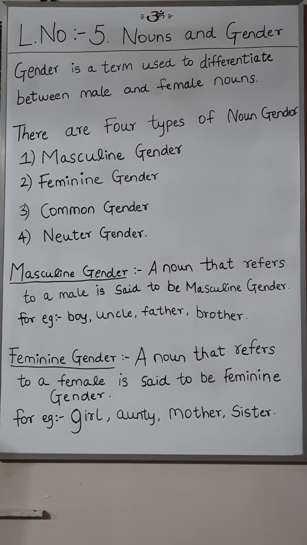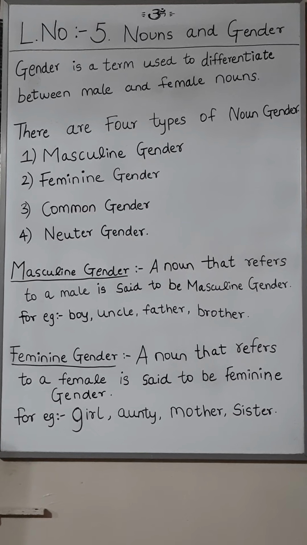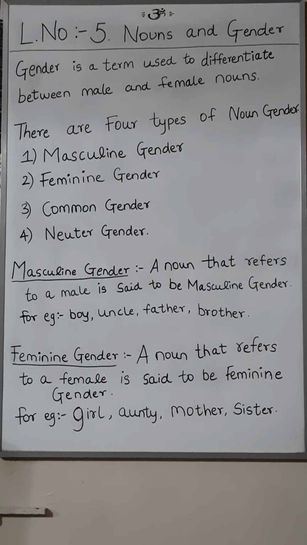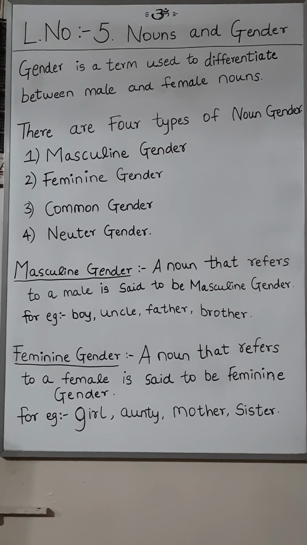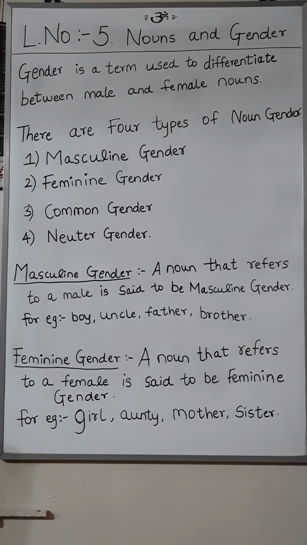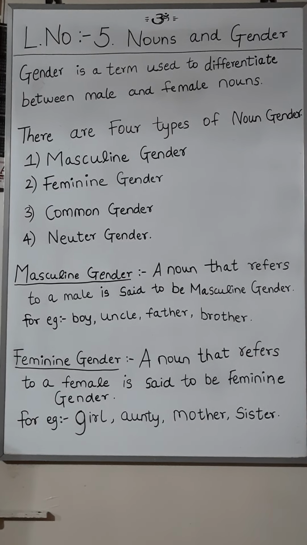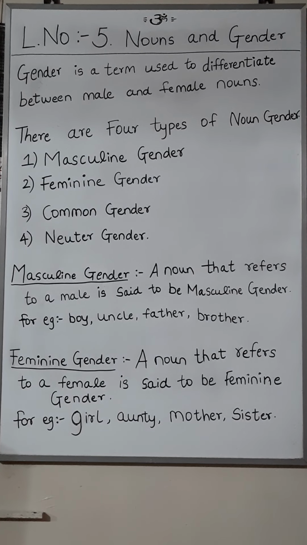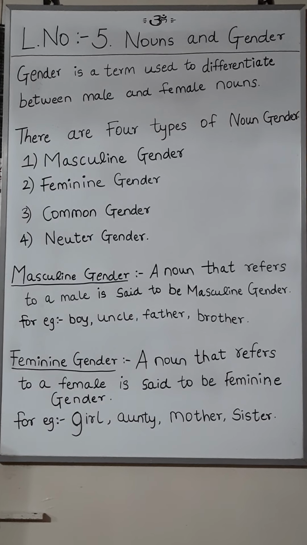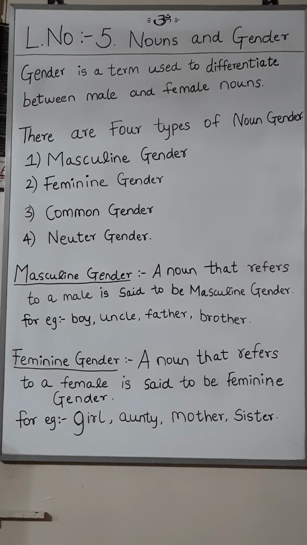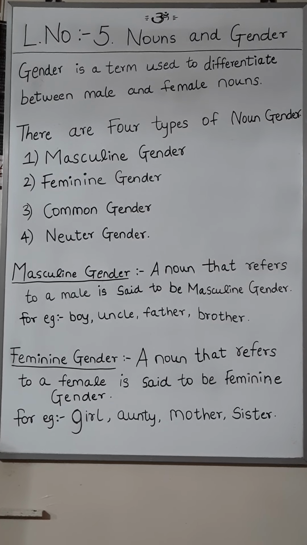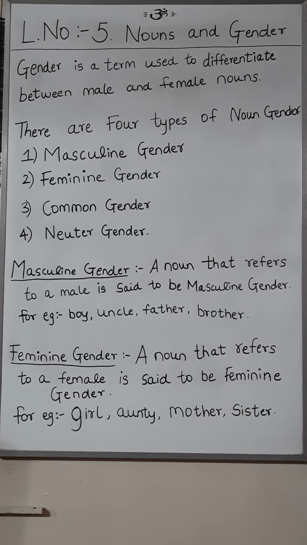Next is feminine gender. A noun that refers to a female is said to be feminine gender. For example, girl, auntie, mother, sister, these all are feminine gender.